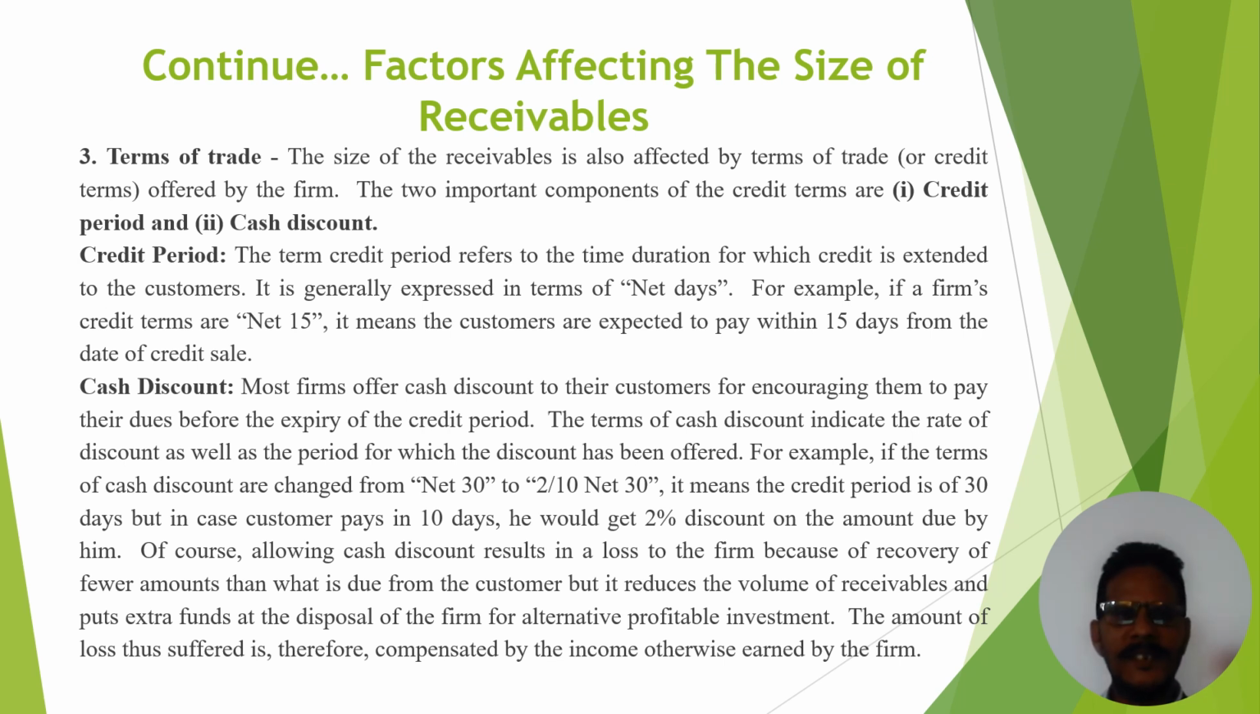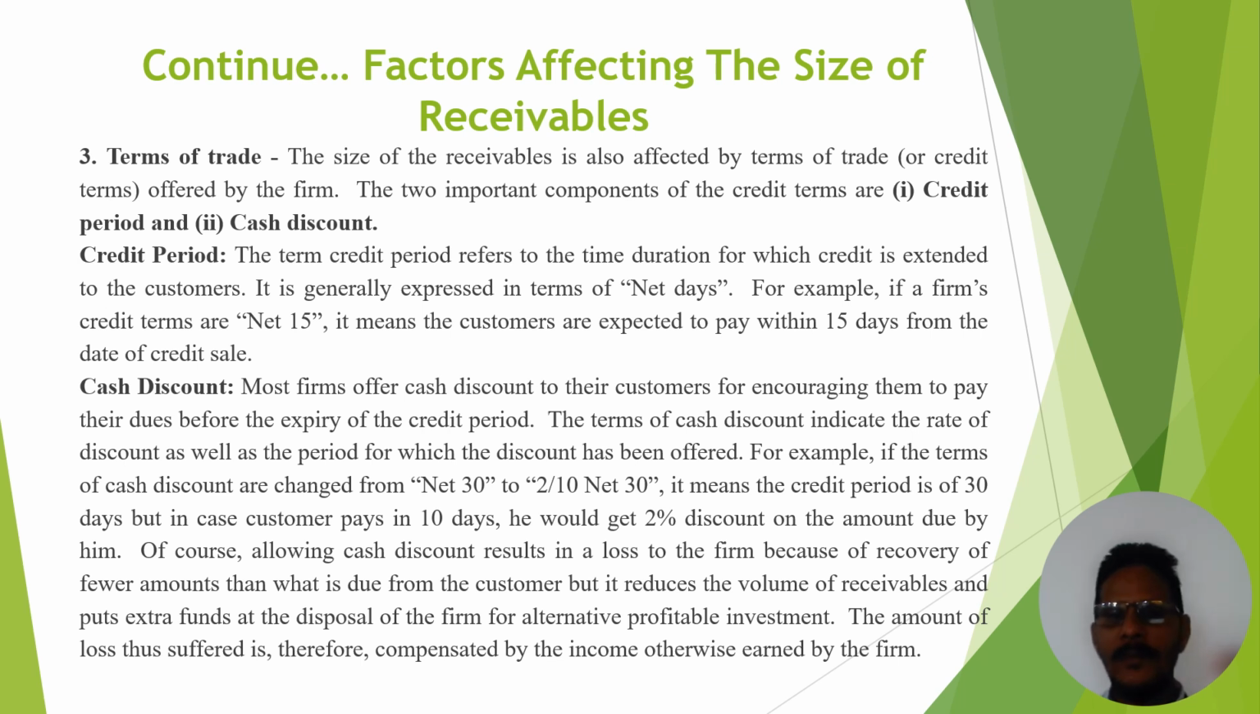The credit period means the time duration for which credit is extended to the customer, generally expressed in net days. For example, 15 days, 45 days, 30 days, etc. The cash discount: most firms offer cash discount to their customers for encouraging them to pay their dues before the expiry date of the credit period.